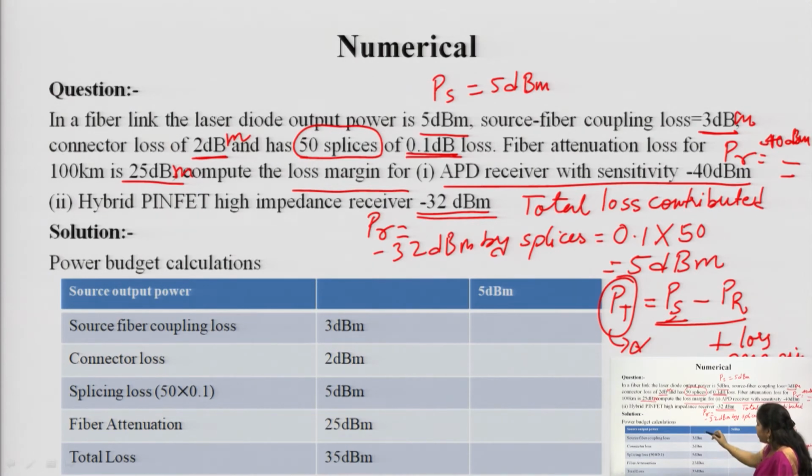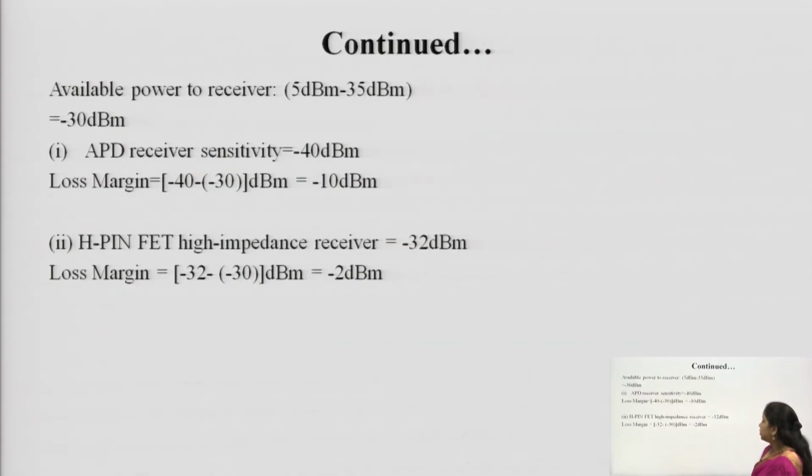So, the total loss, when we add, this is our PS, the source output power, and these all are the losses. We simply add them and we will get this. Now, the available power at the receiver is 5 dBm minus 35 dBm, which is minus 30 dBm.